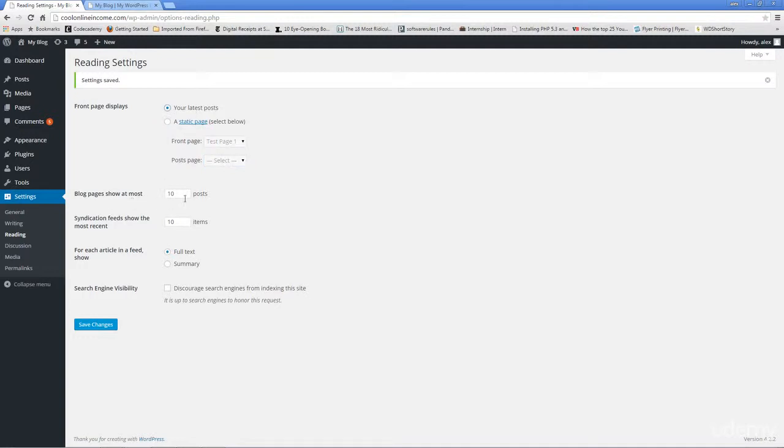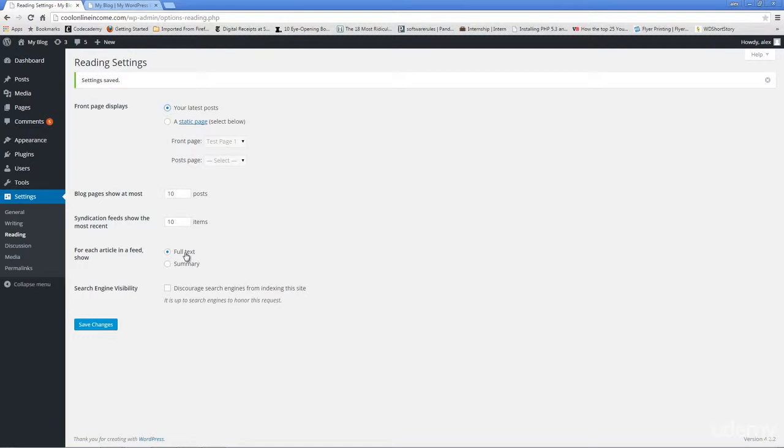Blog pages show at most 10 posts. You can change how many posts you want to be displayed per page, from 10 to 5 to 100. Depends on what you want. Same thing as well. Syndication feeds show the most recent 10 items or 9 items. These are things that you can play around with. And of course, for each article in the feed, you can either show the full text or show the summary of the article.